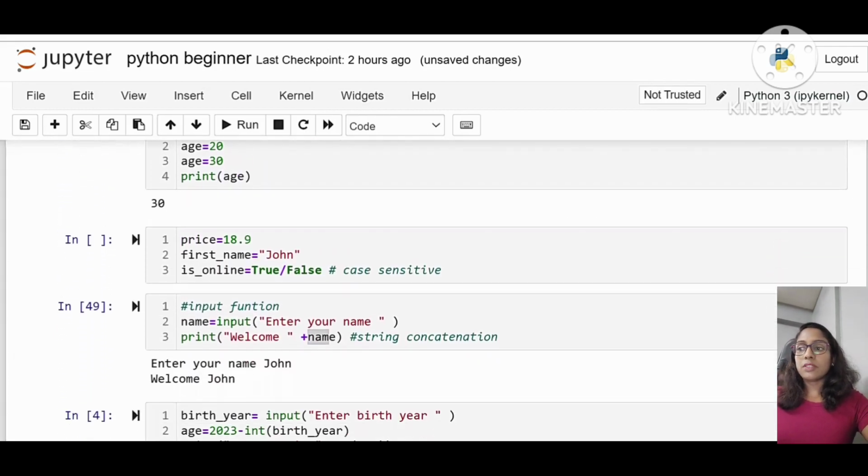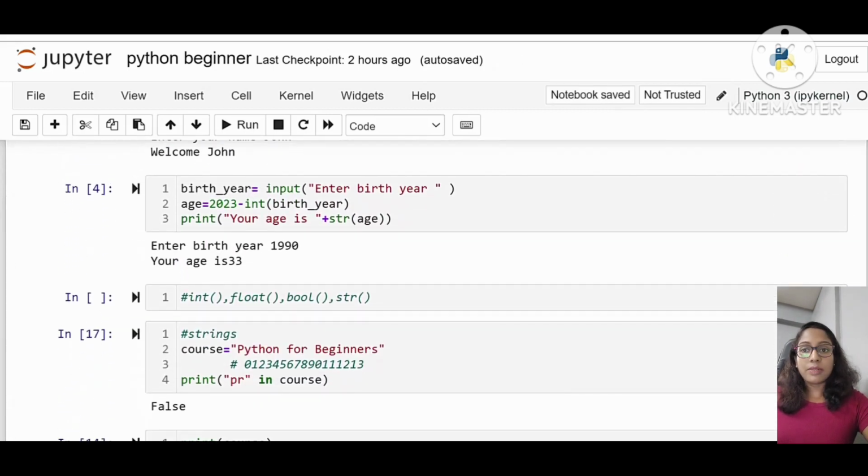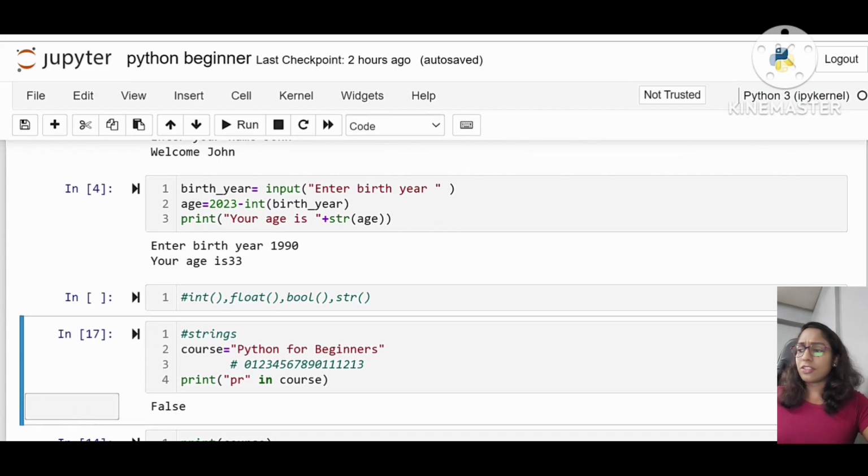So that's all about the while loop, for loop, if statement, variables, type conversions, and how we write a program in Python. This was just an introduction to Python and basic syntax. Overall I showed you some sample programs, how we write programs, and what lists and tuples are. I hope you understood my session. That's all. Thank you.